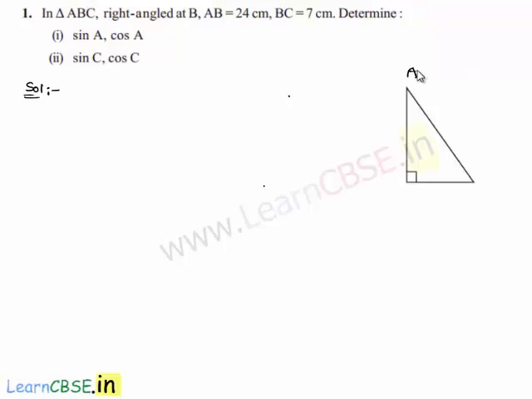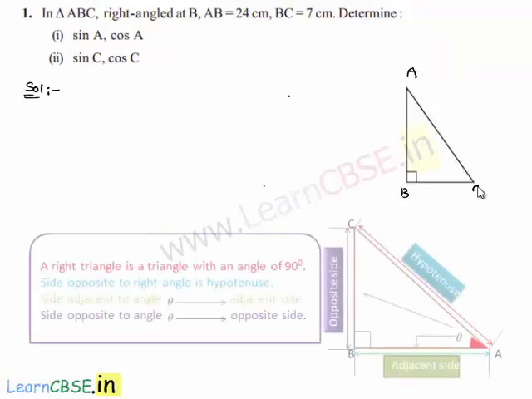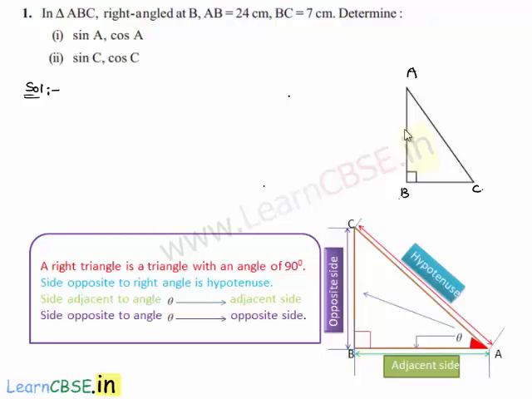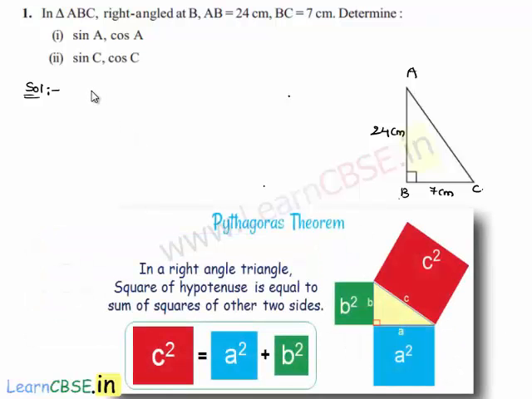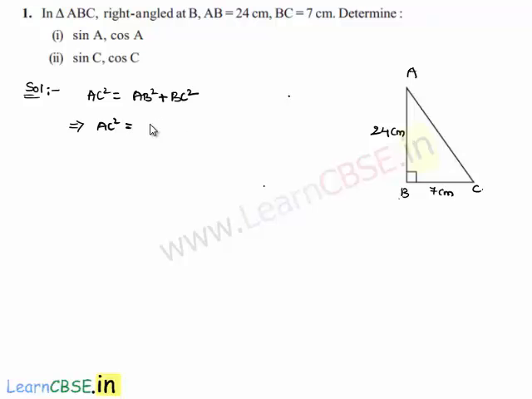Let us consider triangle ABC, which is right angled at B. Here AB is equal to 24 centimeters and BC is equal to 7 centimeters. Let us also find the hypotenuse AC. From Pythagoras theorem, we know that the square of hypotenuse is equal to sum of squares of other two sides in a right angle triangle, which implies AC square is equal to AB square, which is 24 square, plus BC square, which is nothing but 7 square.